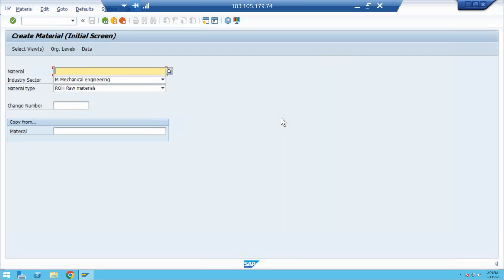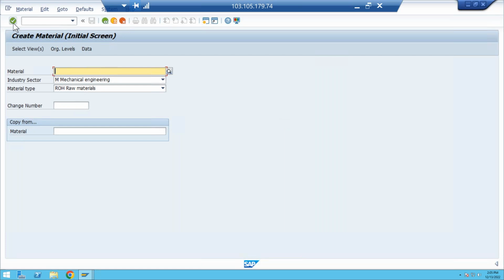But here the business wants to see it on the same page. The client wants to see it on the same page. In ECC, material ledger was an optional field, but in S4HANA, material ledger is a mandatory field. So we created a new valuation area. For this valuation area, you need to activate your material ledger. Okay, so material ledger should be productive.